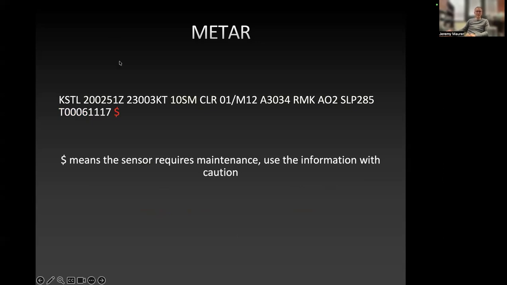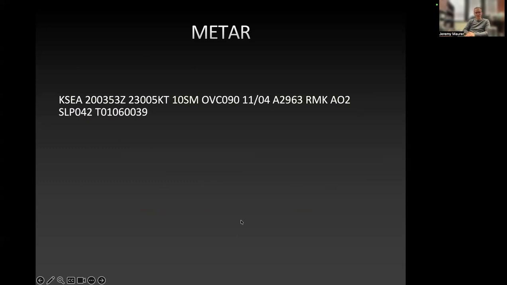The $ sign actually is not a typo. It means that the sensor requires maintenance, and so use this information with caution. There might be some problems with this information. All right, so that's one example.